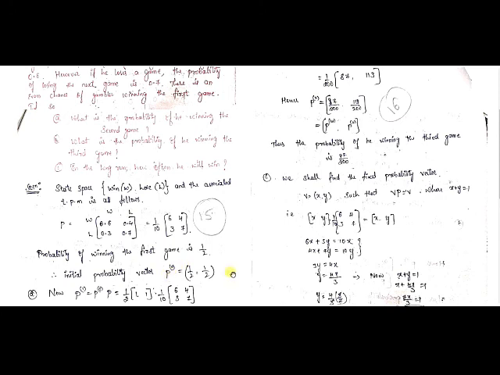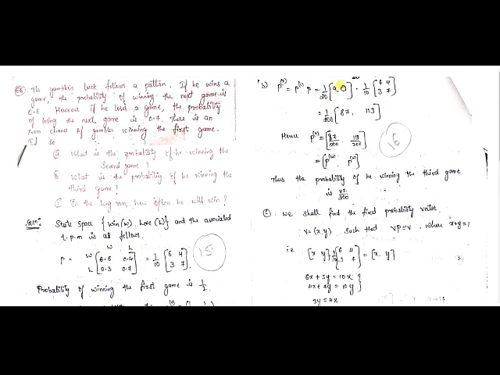Now the second sub question is, what is the probability of winning the third game? For the third game, we have to construct one more probability vector. Again we add one more p, so it will be p square, that is p to the power 2. p square is written as p1 into p, where p1 is the previous probability vector, the second game, into the transition matrix p.